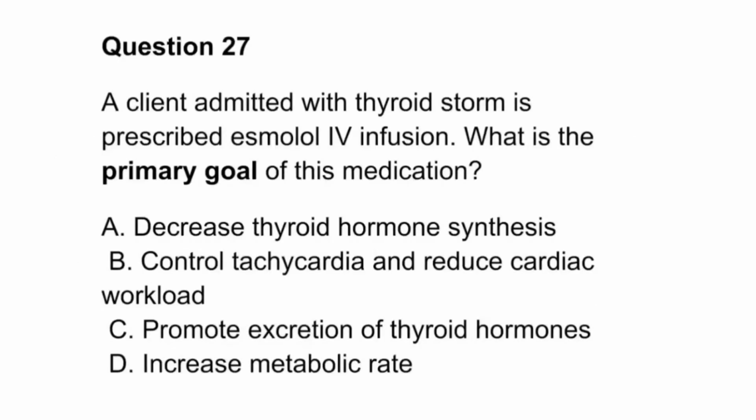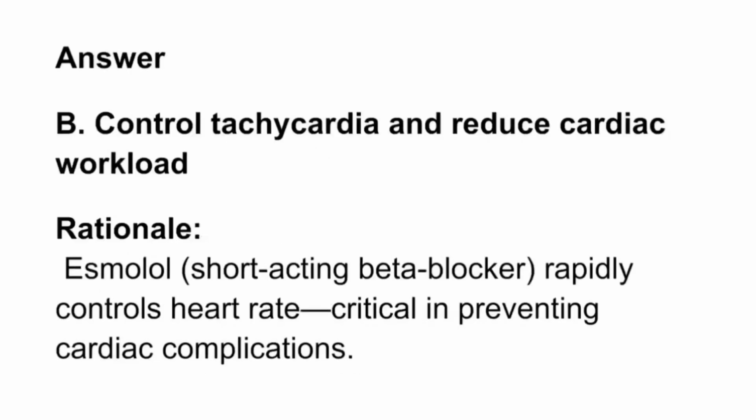Question 27. A client admitted with thyroid storm is prescribed esmolol IV infusion. What is the primary goal of this medication? A. Decrease thyroid hormone synthesis. B. Control tachycardia and reduce cardiac workload. C. Promote excretion of thyroid hormones. D. Increase metabolic rate. Answer: B. Control tachycardia and reduce cardiac workload. Rationale: esmolol, a short-acting beta blocker, rapidly controls heart rate, critical in preventing cardiac complications.